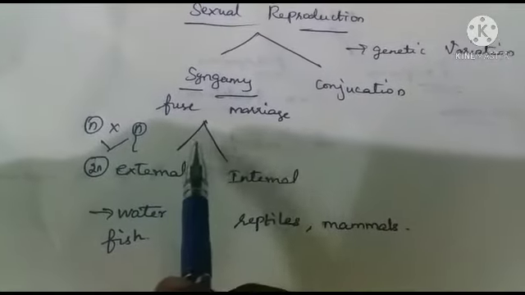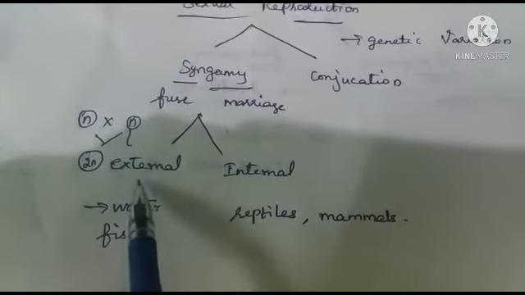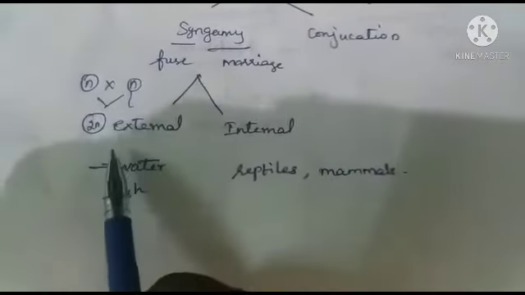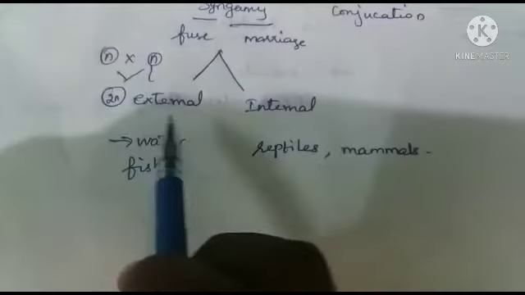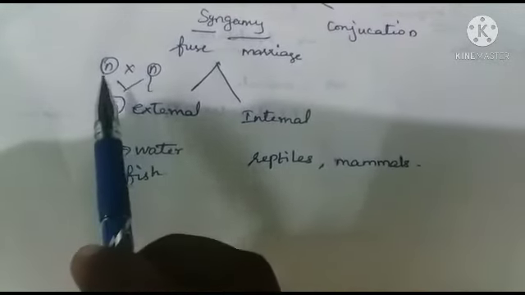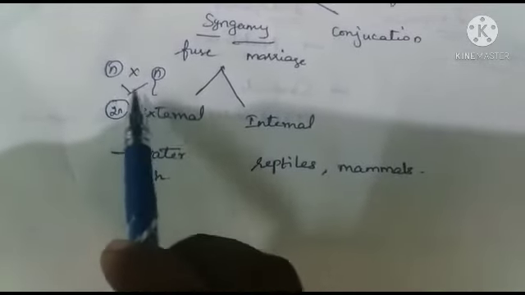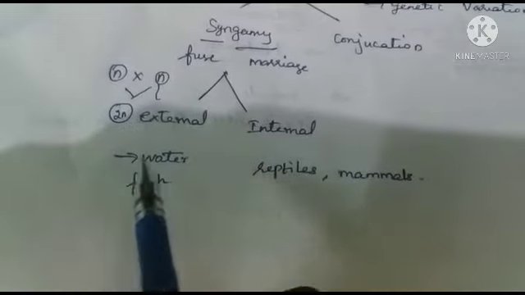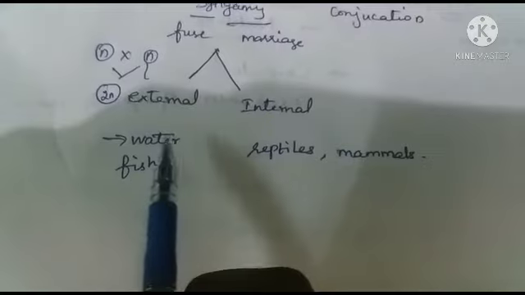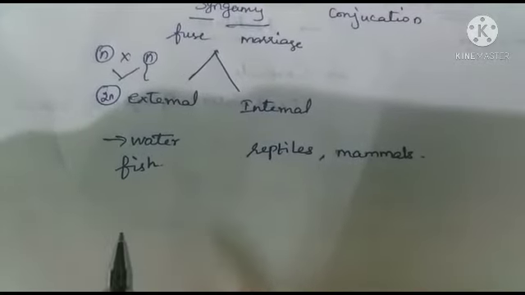Based on the place of fertilization, syngamy is divided into two types. What are they? One is external fertilization, another one is internal fertilization. What is called external fertilization? External refers to outside. In external fertilization, the male and female gametes are fused outside of the female organism. Usually, external fertilization occurs in water. For example, fishes, amphibians, and so on.